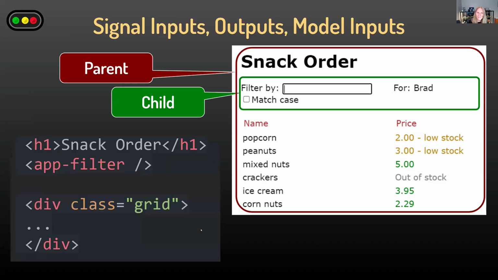What do I mean by parent? Well, you can kind of think of your entire component as the parent and a component it uses as a child. So that would be the app filter component, which is this guy here, and the parent is my outer part here. Okay, are we good there? All righty.